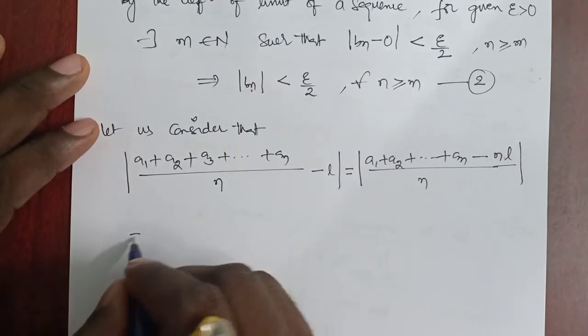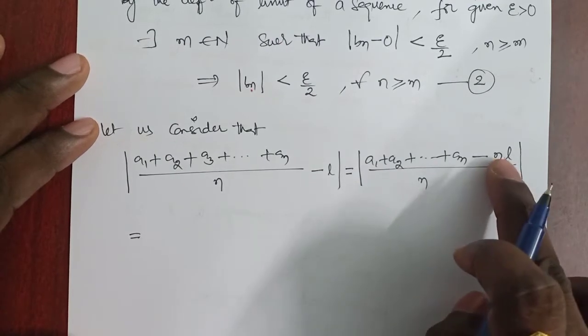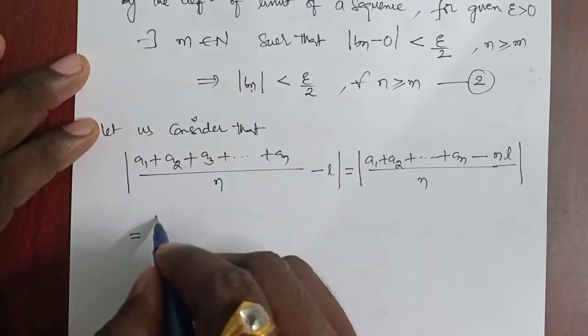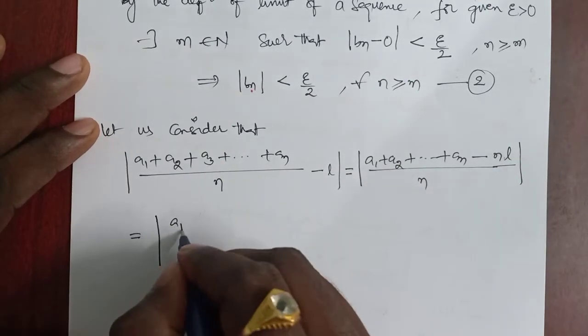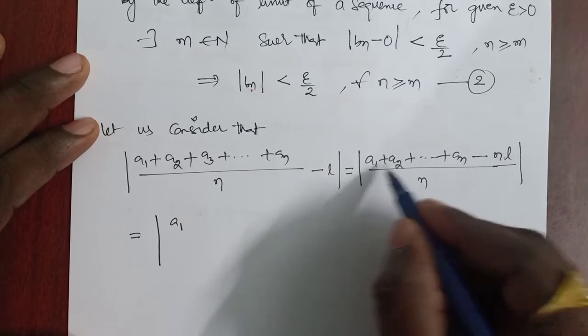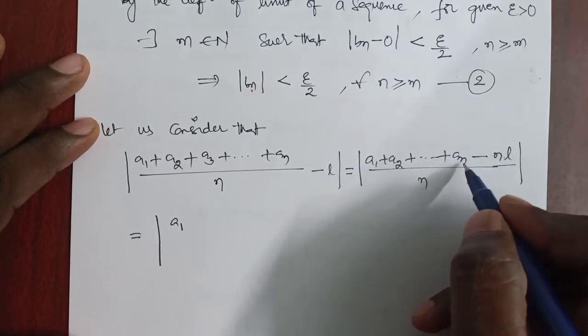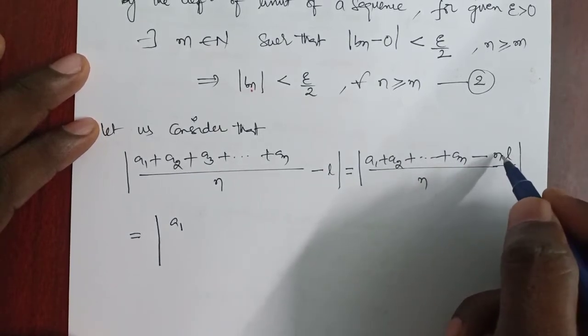Now, n times L, I split n times L. Here we have n terms a1 and so on, and here we have n L's.